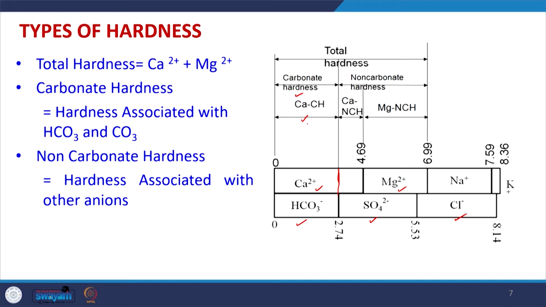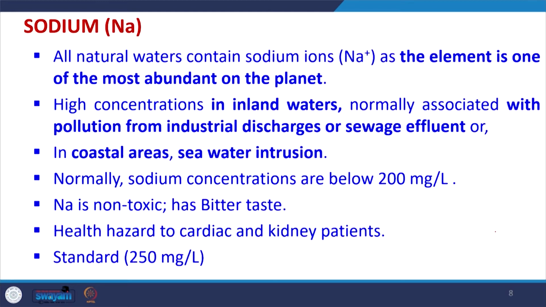So, one fraction is from here, and then the second fraction of calcium hardness is associated with non-carbonate hardness, and then the whole of the magnesium hardness is associated with the non-carbonate hardness, which is given here. So, we can interpret many results out of this type of diagram. We will continue to learn.